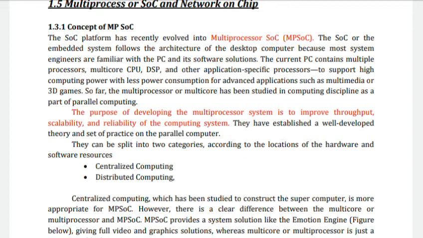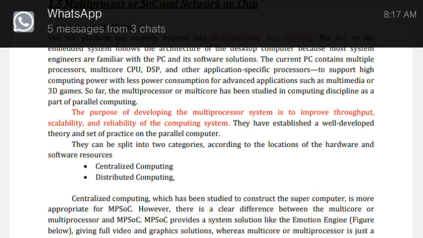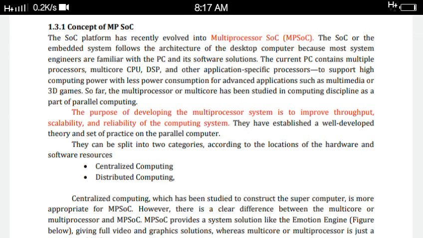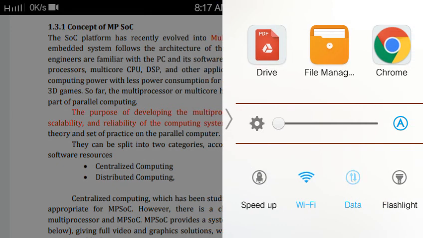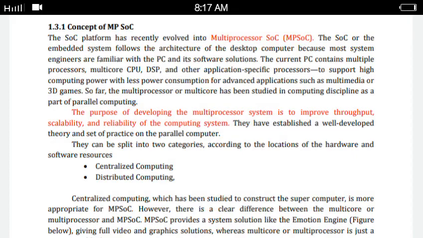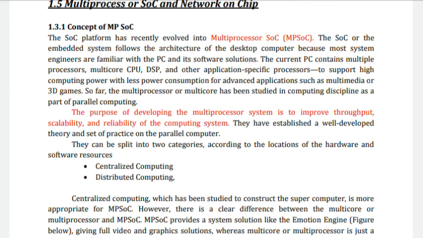So the current PC contains multiple processors, multi-core CPU, DSP, and other application-specific processors to support high computing power with less power consumption for advanced applications such as multimedia.